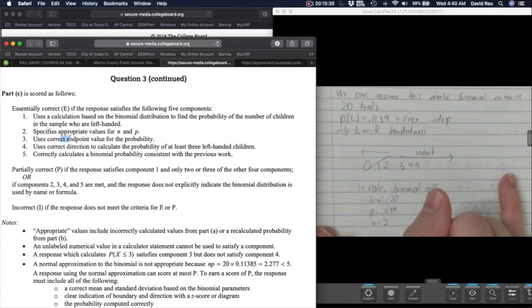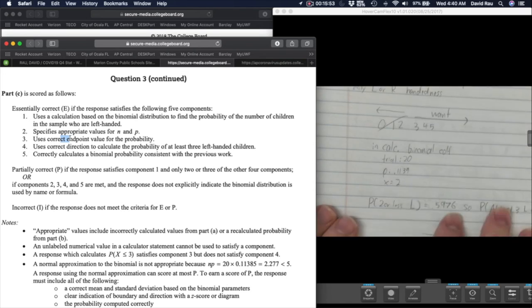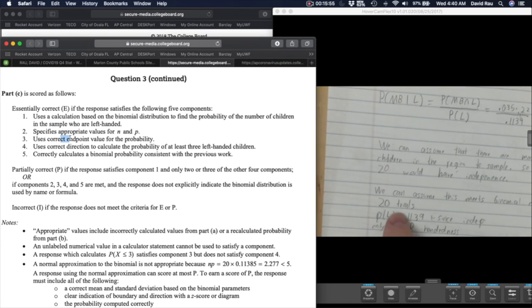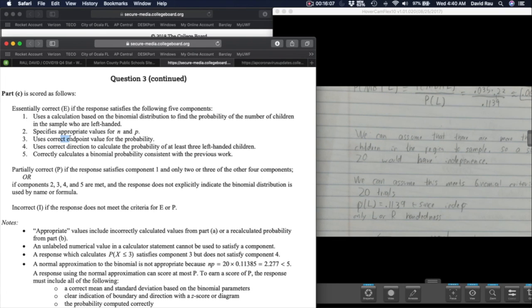Some people might mistakenly read that as more than 3 and only start from 4 and above, so just be careful about that. And then again, do you correctly calculate binomial probability consistent with previous work? And what that means is whatever you put at the beginning, when I went through that analysis, that's what they mean. If you get these incorrect, but technically do the correct method based on what you wrote incorrectly, you could get number 5 right, but that's definitely not going to get you all the way to an E.